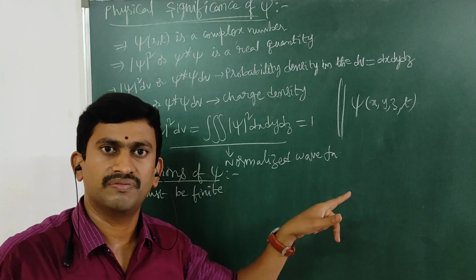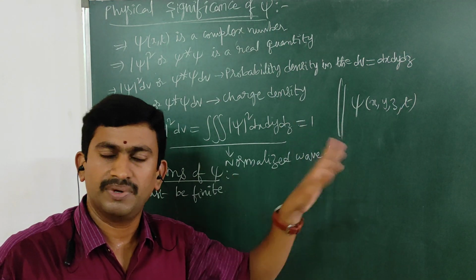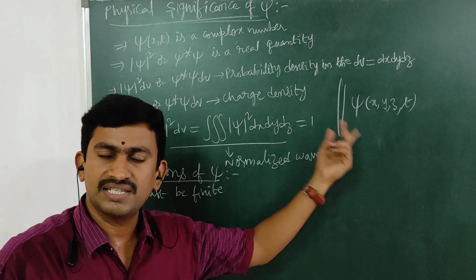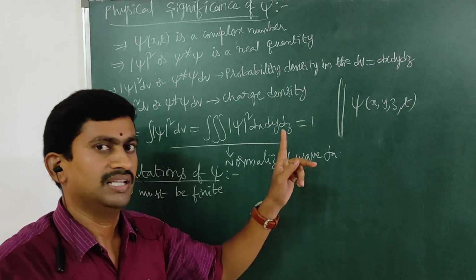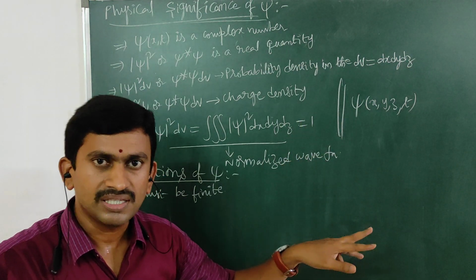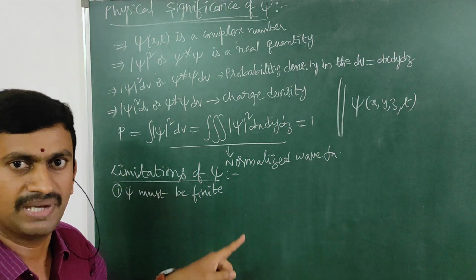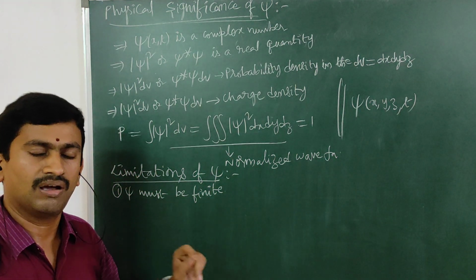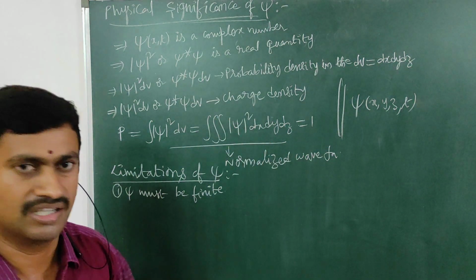It can never be equal to infinity. Similarly, psi of y must be finite, and psi of z must be finite. In the same manner, psi of t also. That means the value of wave function psi must be finite for all values of x, y, z, t.